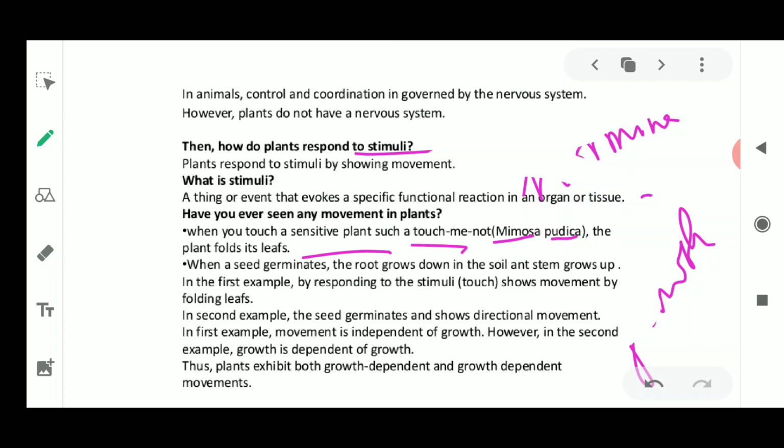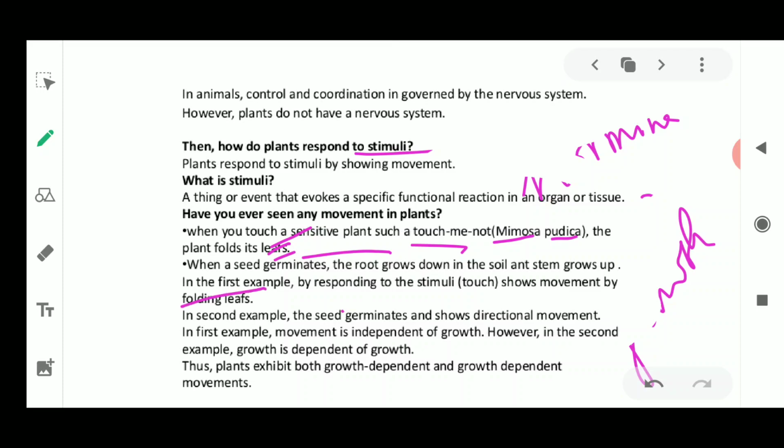Okay, so this plant's leaves are going to fold. It folds its leaves. The next example is when a seed germinates: the root grows down in the soil, and the stem grows up. In the first example, the plant responds to the stimulus by showing movement, by folding its leaves.